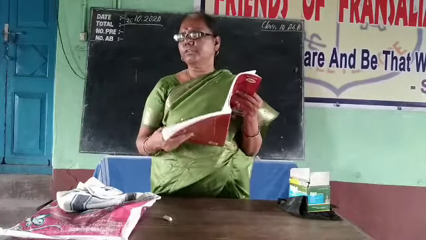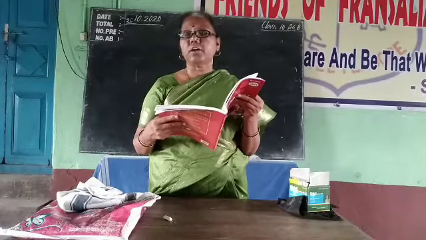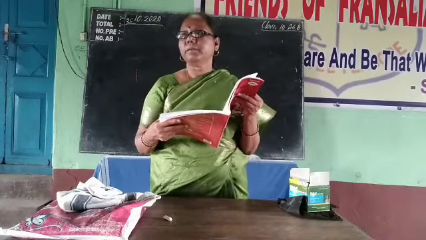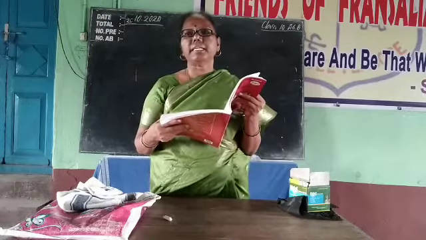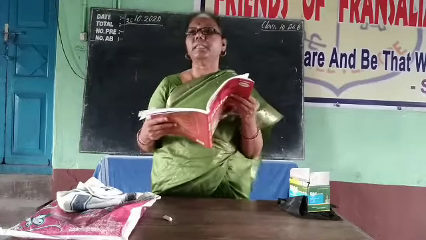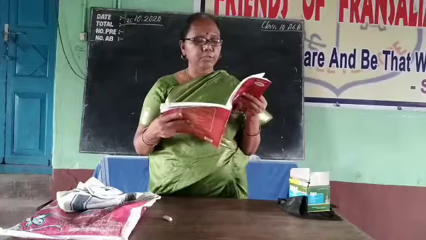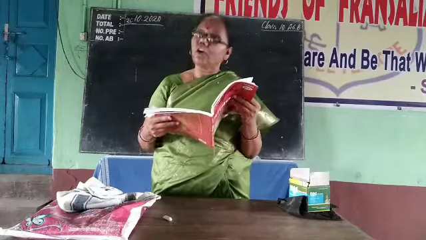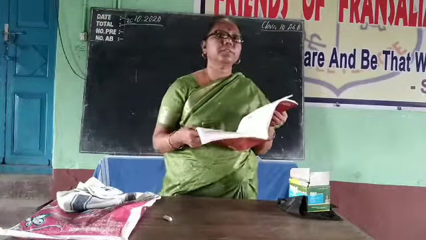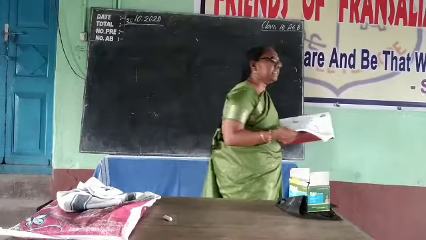I already told you, pulmonary artery, deoxygenated blood. 1 is pulmonary artery, so deoxygenated blood. 2 is aorta, oxygenated blood.